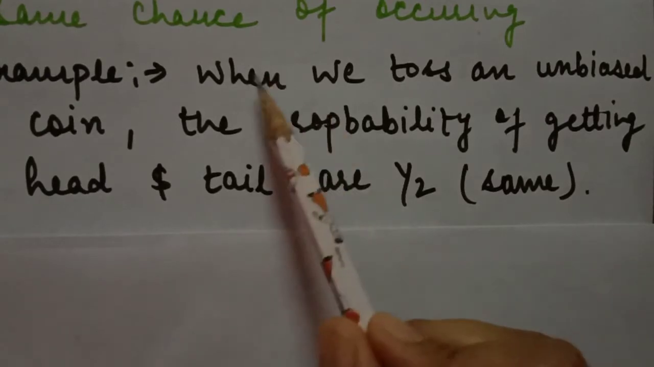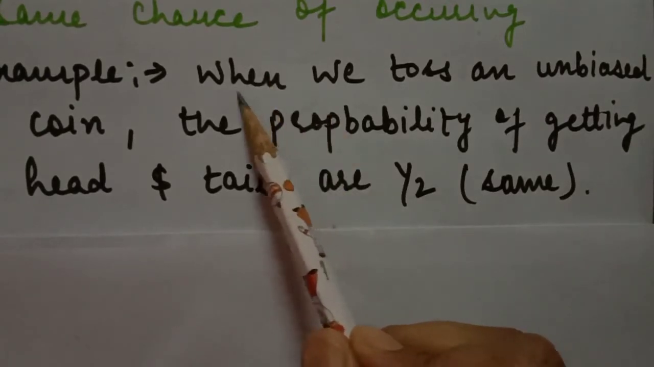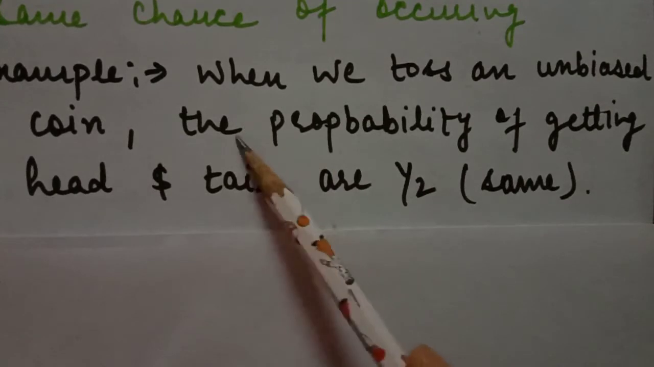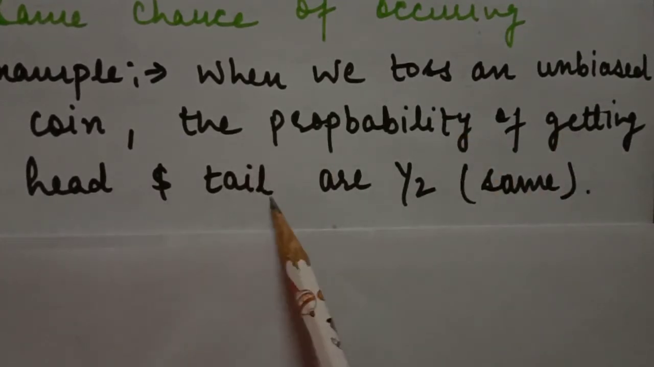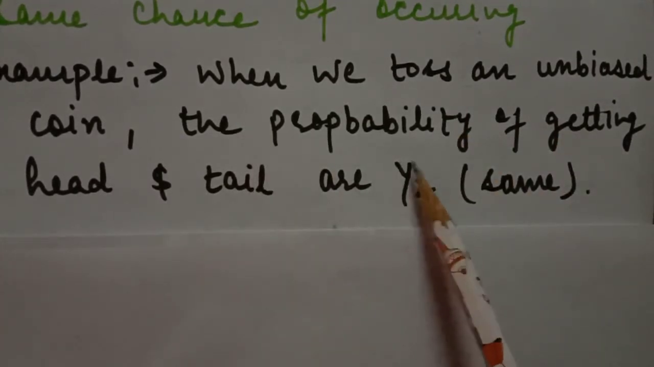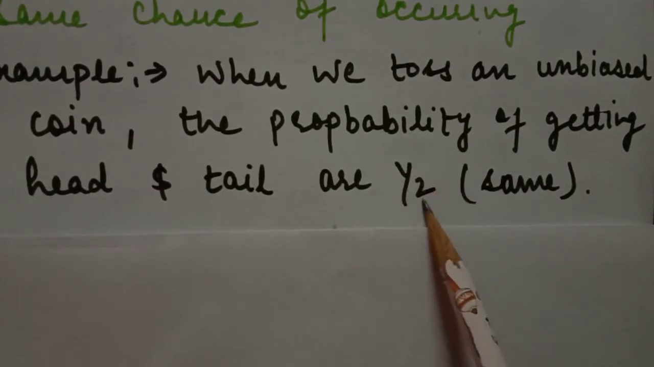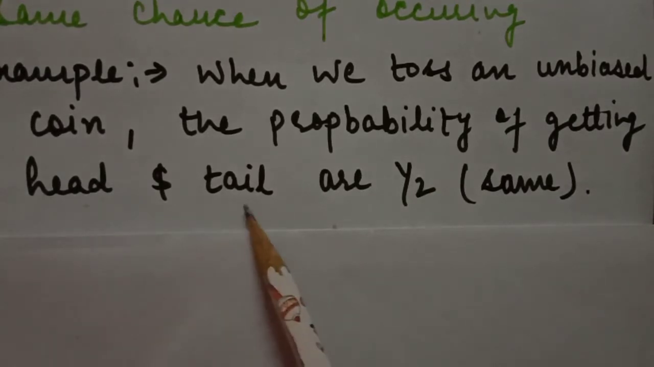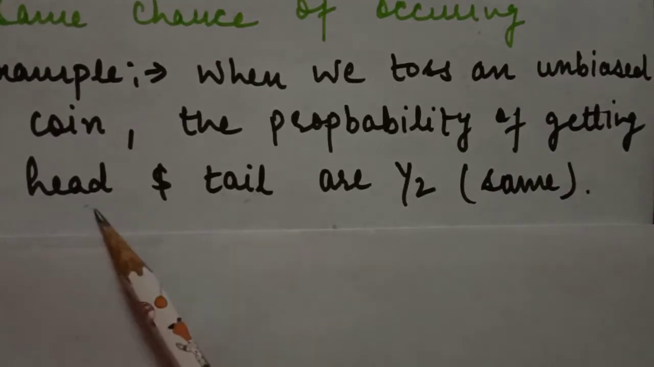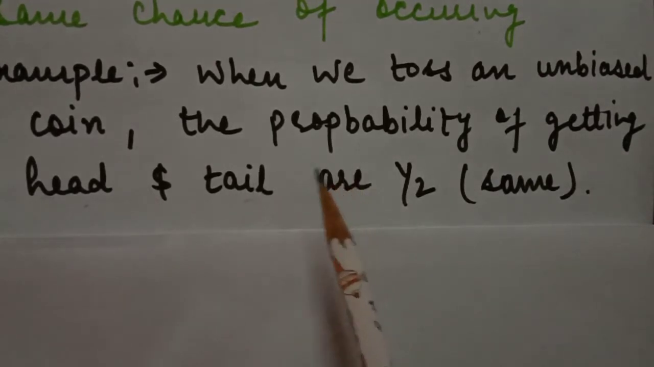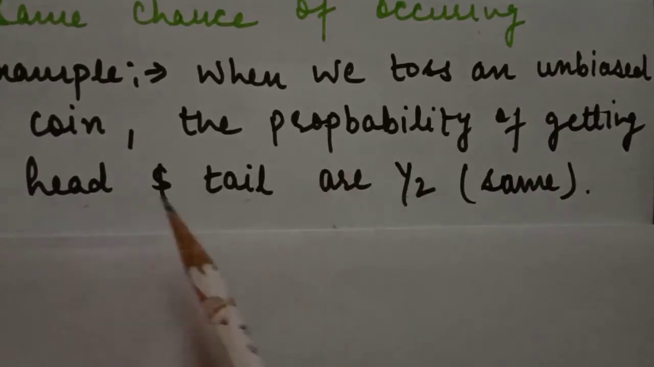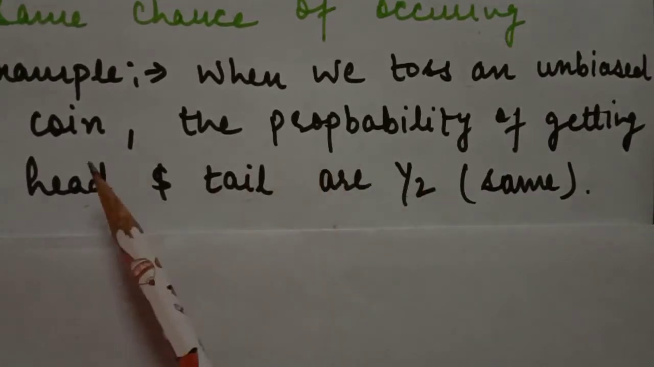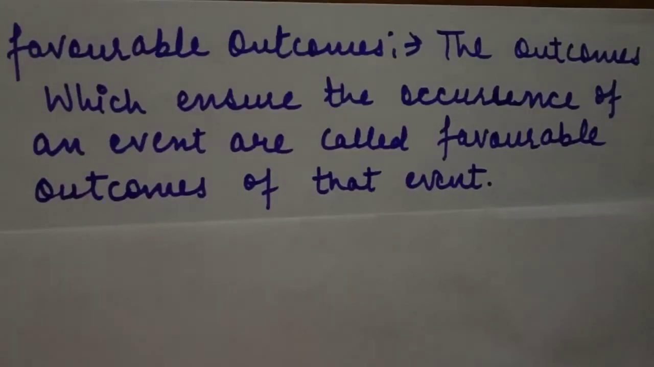For example, if we toss an unbiased coin, the probability of getting a head or a tail is the same, which is 1/2. 2 means the total number of cases, 1 is the possible case. If we toss a coin, it is possible that it will be a head and possible that it will be a tail. So in both cases we have the same probability, half. So we call them equally likely outcomes.